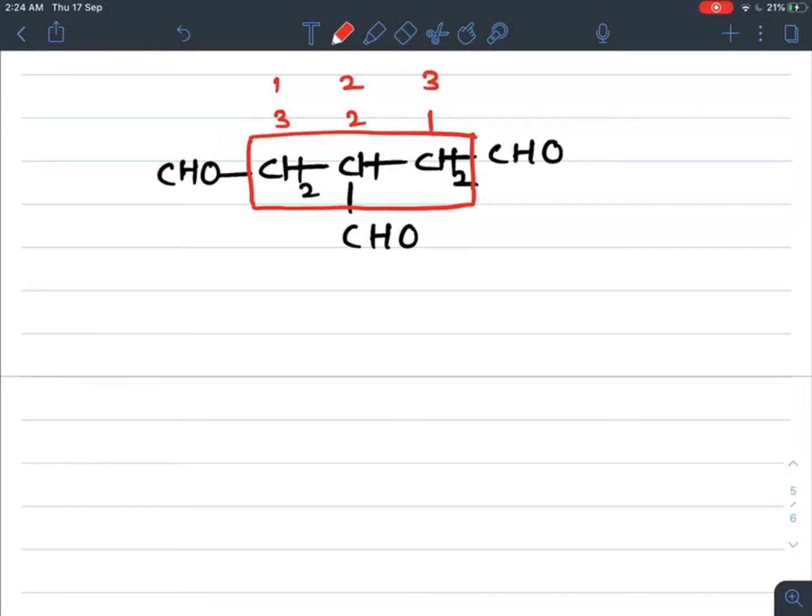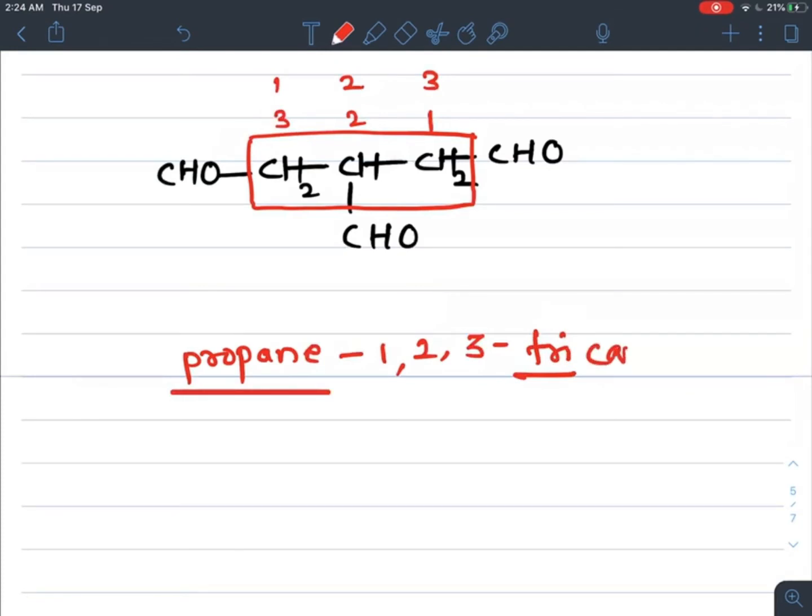Now for the 3 carbon containing alkane derivative, in case of a polyfunctional group containing compound, when two or more than two CHO groups are present in one molecule, then you write its alkane as it is. So 3 carbon containing alkane is propane, at positions 1, 2 and 3 CHO groups are attached. So 1, 2, 3, for 3 functional groups the tri prefix is used and carbaldehyde, because these 3 aldehyde carbons are not counted in propane.